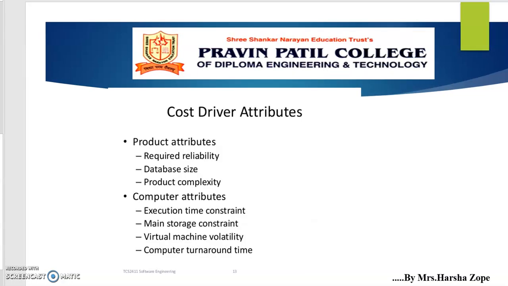Here the cost driver attributes are: product attributes are required reliability, database size, product complexity. Computer attributes are execution time constraint, main storage constraint, virtual machine volatility, and computer turnaround time.